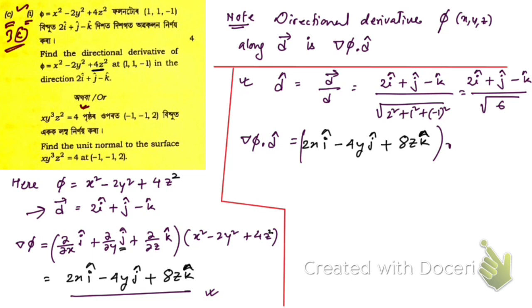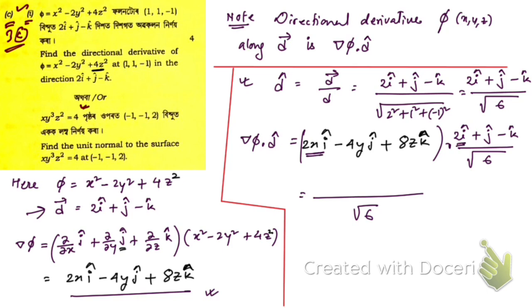This is nothing but d cap. Now if you find the dot product, hope you know how to find a dot product. So 2x i cap dot 2 i cap, that's going to be 4x. Similarly, minus 4y j cap dot j cap, so that's going to be minus 4y. Then 8z k cap dot minus k cap, that's going to be minus 8z, right?